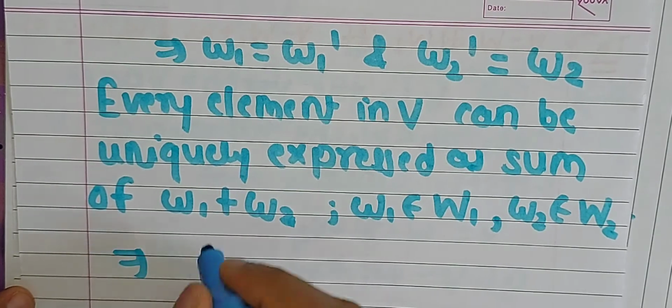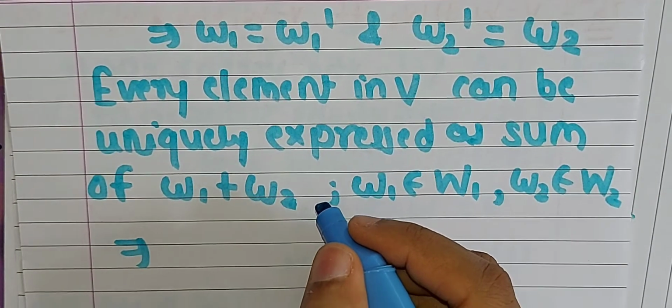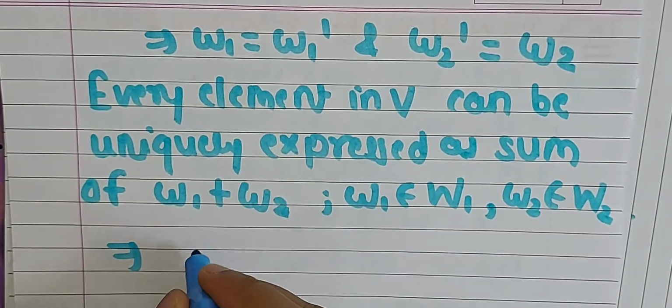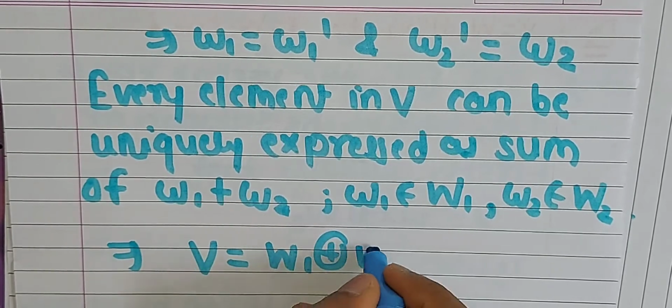Hence, we have obtained this second condition and we have already obtained the first condition also. So, from these two conditions, we can say V is equal to W1 direct sum W2.